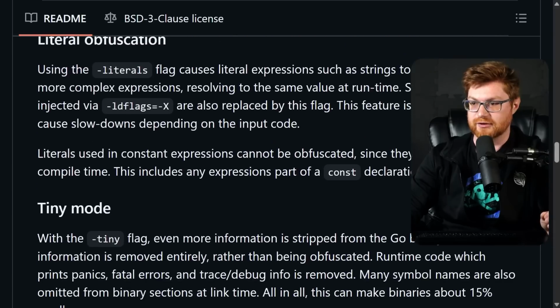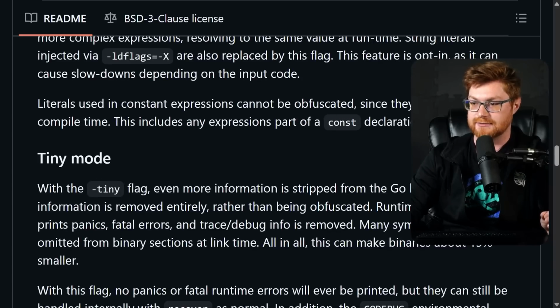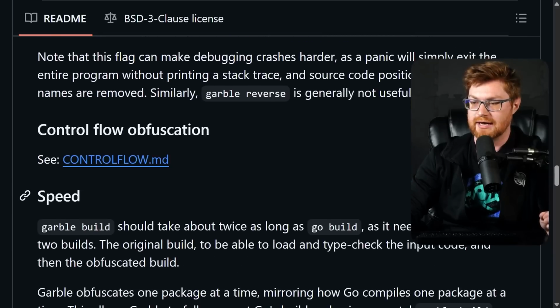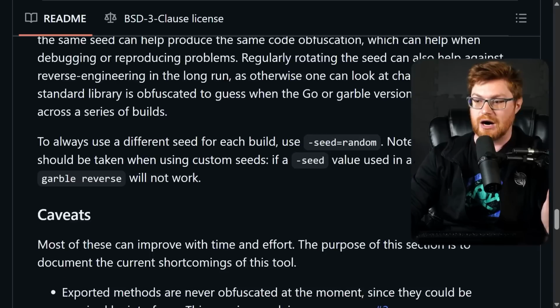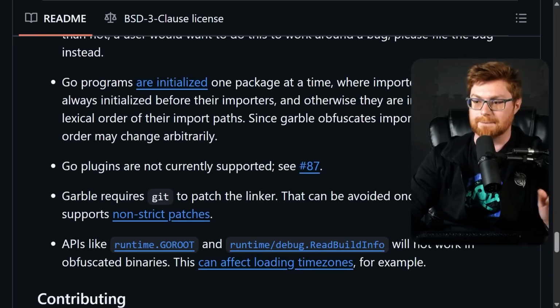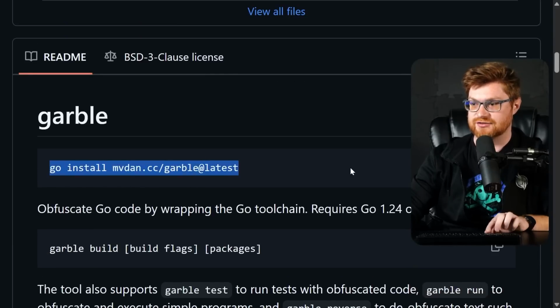Scrolling through the README just a little bit, they talk about the literal obfuscation that they do, along with tiny mode that can pack that in a little bit more, and they talk about a lot of the different transformations that they do to obfuscate this. We'll explore them soon, but first let's run it. So install is easy here. We can just go install garble.